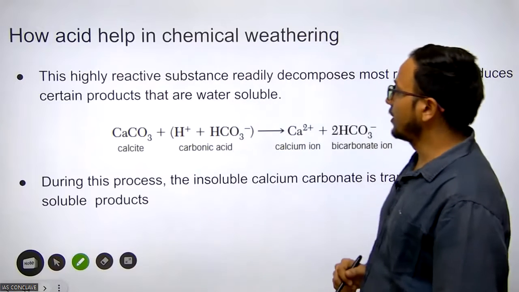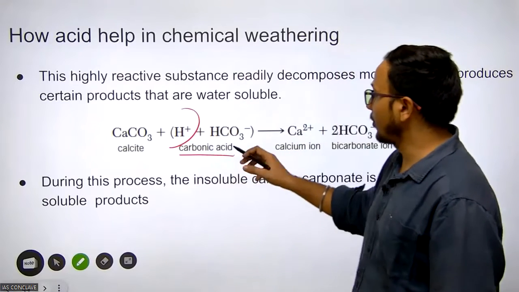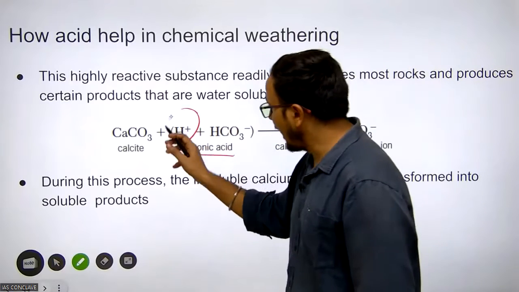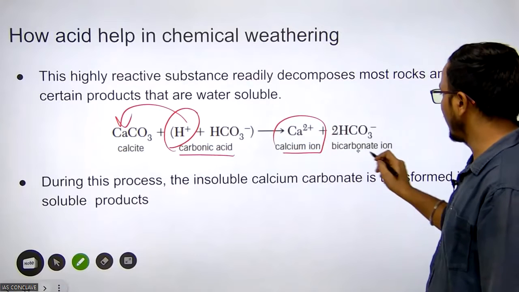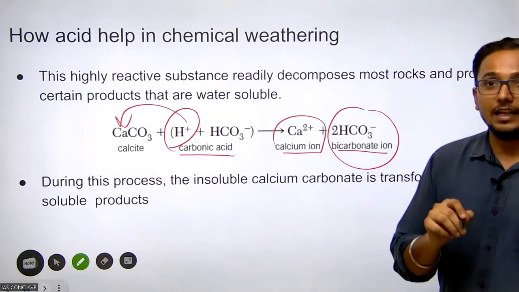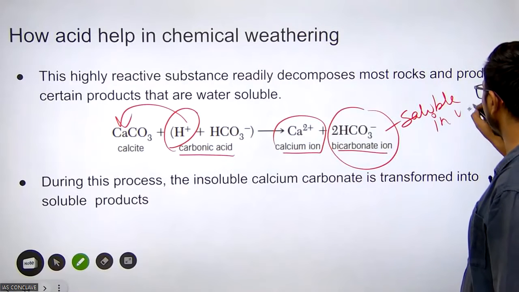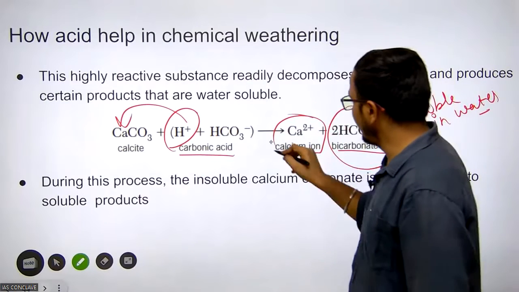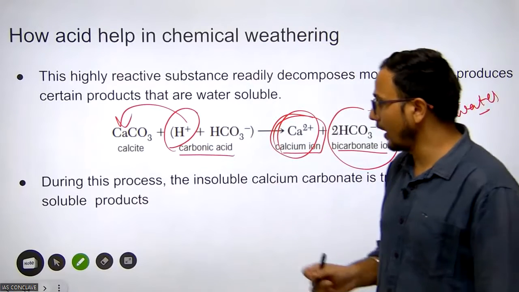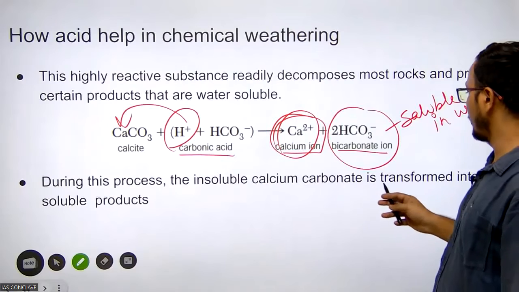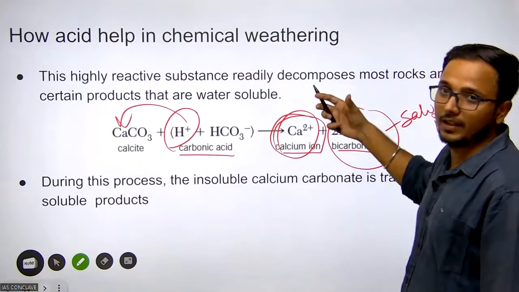Now look at how acid helps in chemical weathering. Because of the acidic nature of the water, carbonic acid dissociates into a hydrogen ion and a bicarbonate ion, and this hydrogen ion attacks the calcium ion, and this is how the calcium ion separates from the bicarbonate ion. This bicarbonate is soluble in water, and now this calcium ion is readily available as minerals which enter into the rock sites or the sea later. So during this process, the insoluble calcium carbonate is transformed into a soluble product.